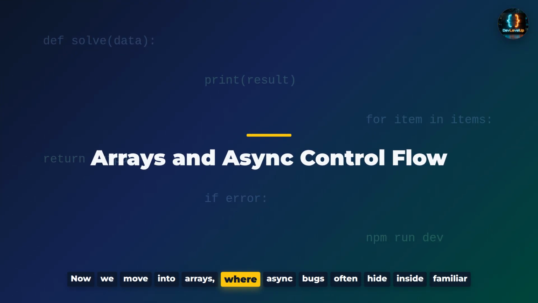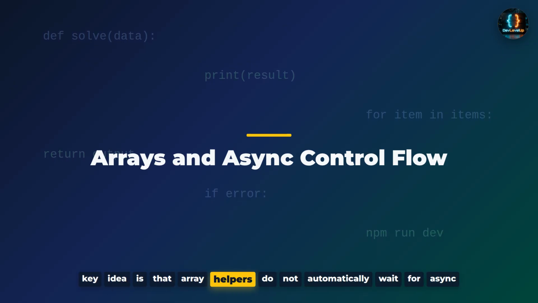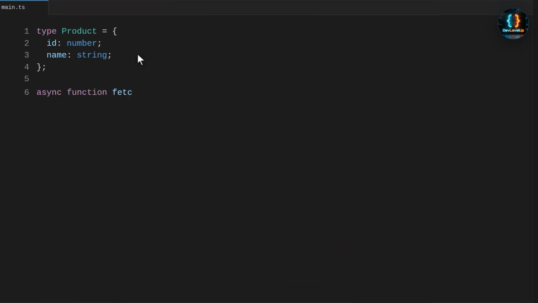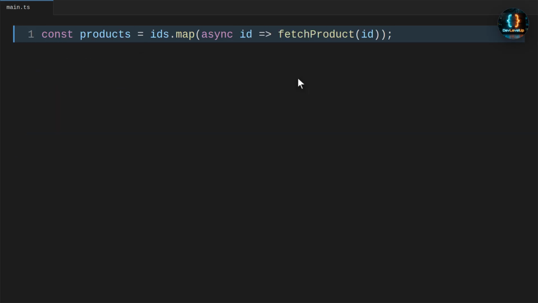Now we move into arrays where async bugs often hide inside familiar methods like map and forEach. The key idea is that array helpers do not automatically wait for async callbacks. Imagine an endpoint that receives product IDs and needs full product objects. We use map with an async callback, then run the script, and notice that the array contains promises instead of products.